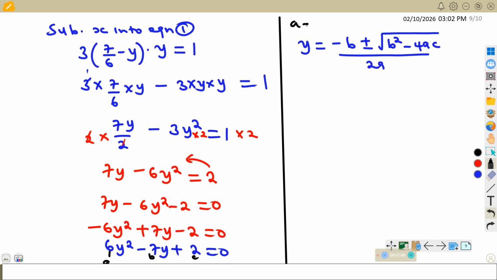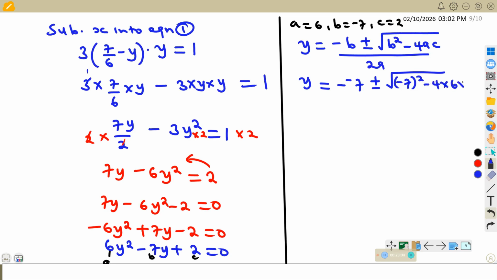So our a is 6, b is negative 7, c is 2. Meaning that y is equal to minus b, that is minus 7, plus or minus the square root of b squared, negative 7 squared, minus 4 times a, which is 6, times c, which is 2, divided by 2 times 6.